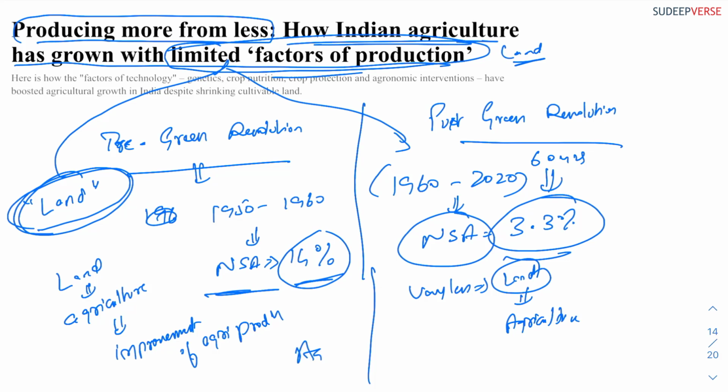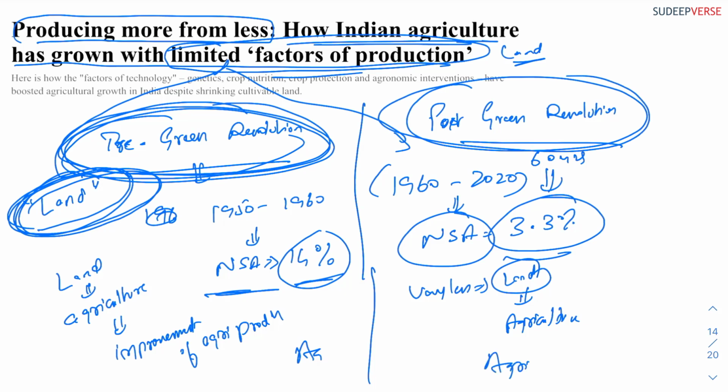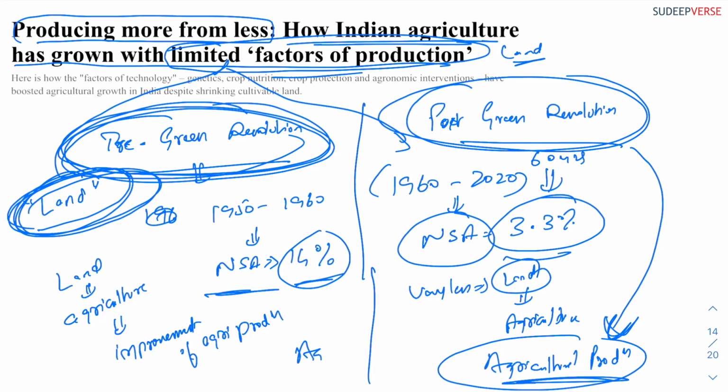Okay. Now, what is the reason? In pre-green revolution, the agricultural production happened mainly because of increasing land under agriculture. So what happened in post-green revolution that allowed us to improve our agricultural production? The author says that agricultural production post-green revolution happened because of 4 factors of technology.